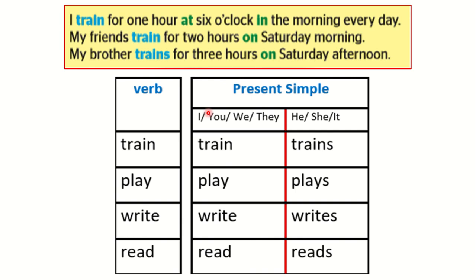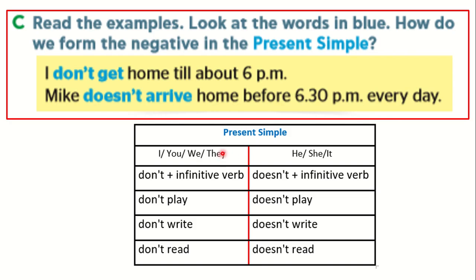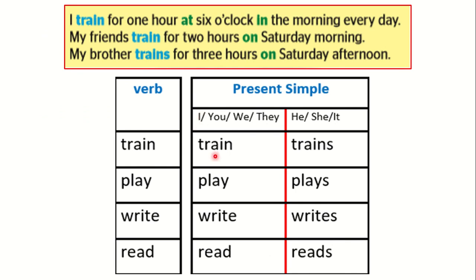Now, when do we use third person singular? When do we not use it? Look at these examples. The verb train. I, you, we, they are not third person singular. I is the speaker. You, addressee. We, speaker. They, plural. So they are not third person singular. The verb with these subjects doesn't come with s. I train, you train, we train, they train, he trains, she trains, it trains.